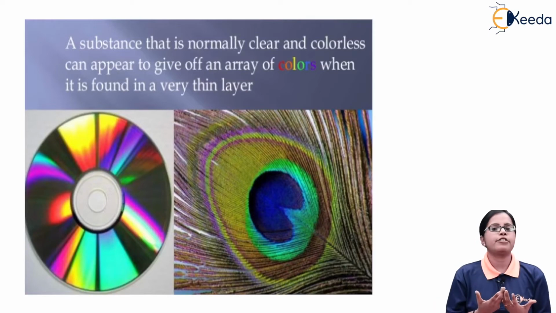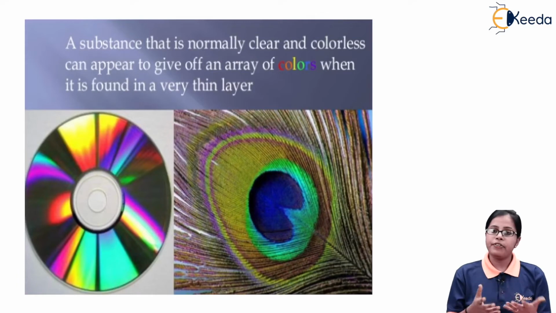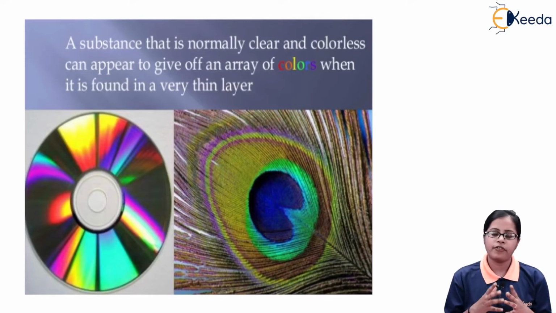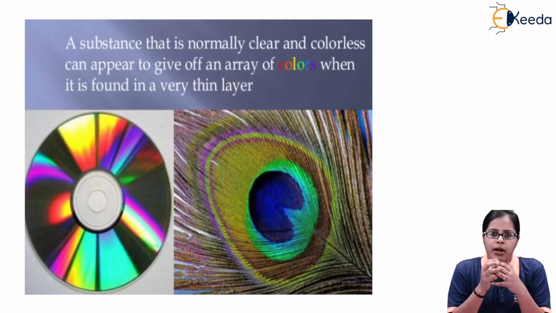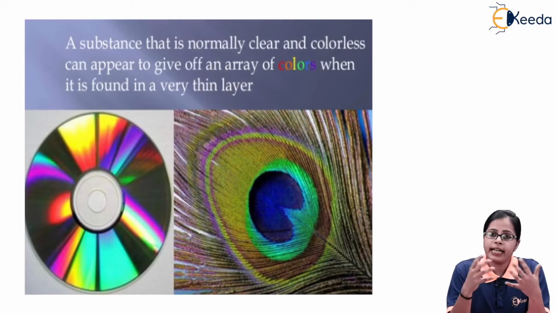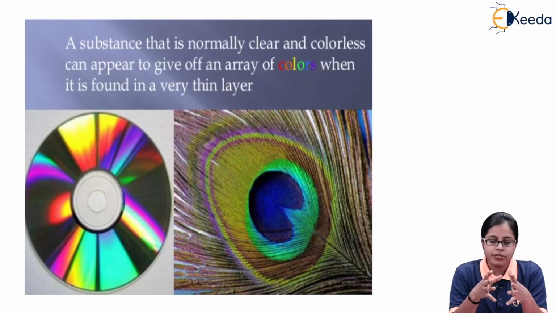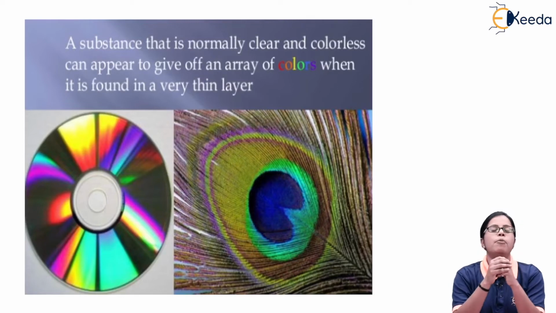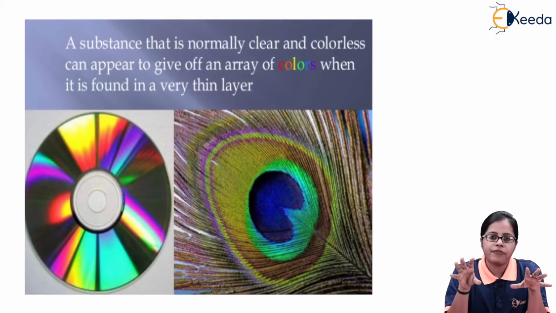Where do we get this array of colors? In the thin layer, it is nothing but the concept of interference occurring in the thin layer of the substance. If a substance is of normal thickness, it will appear as a clear and colorless substance. But if I consider the same substance in the form of a thin layer, it is going to appear as an array of colors.